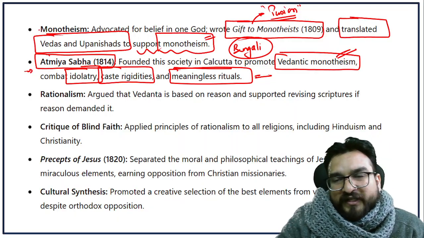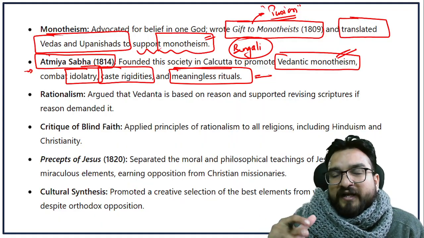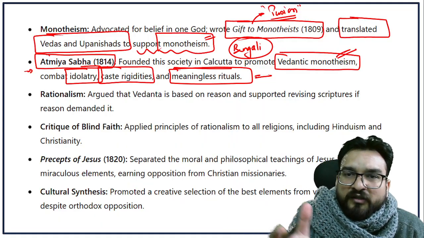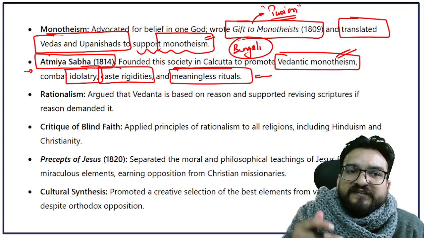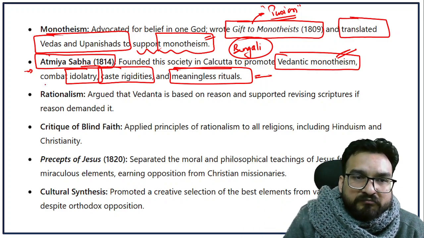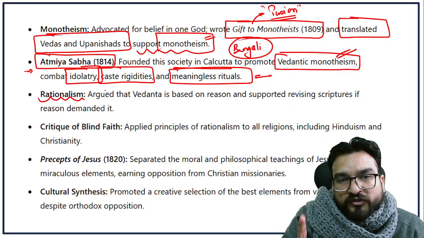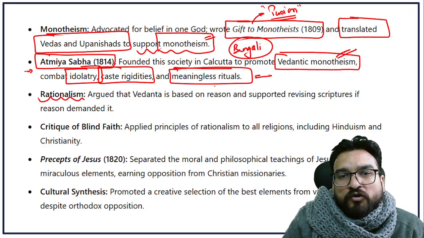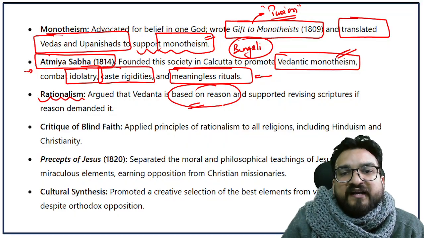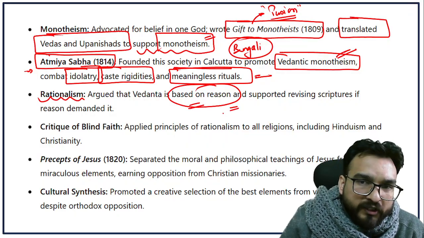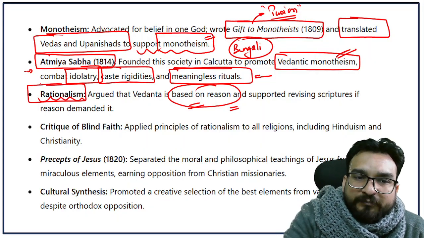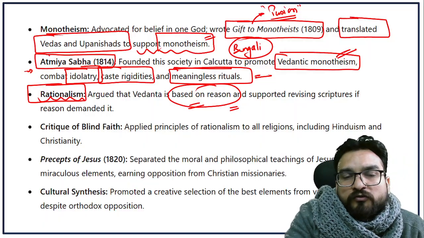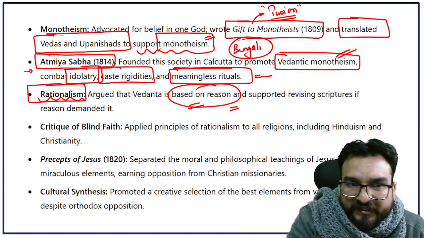Okay, what was his practice based on? Why and how was he saying that you should question these meaningless rituals or caste rigidities on the basis of scientific reasoning or rationalism? He was arguing that you should examine the practices based on reason. If your reason says it is right or wrong, then you should follow it or ignore it, right? So he was using this rationalism as the way to tackle these social evils, right?